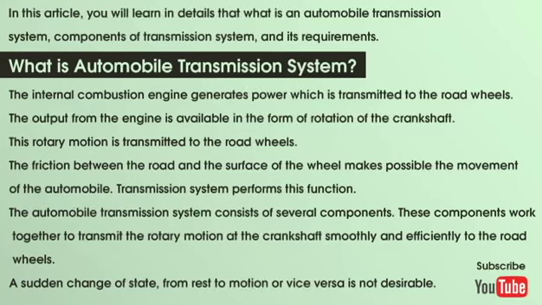The internal combustion engine generates power which is transmitted to the road wheels. The output from the engine is available in the form of rotation of the crankshaft. This rotary motion is transmitted to the road wheels. The friction between the road and the surface of the wheel makes possible the movement of the automobile. The transmission system performs this function. The automobile transmission system consists of several components. These components work together to transmit the rotary motion at the crankshaft smoothly and efficiently to the road wheels.